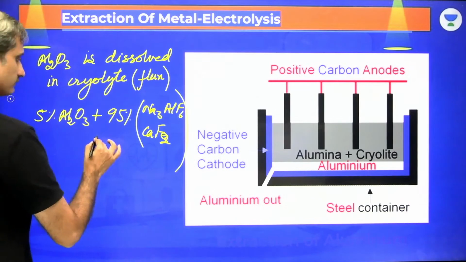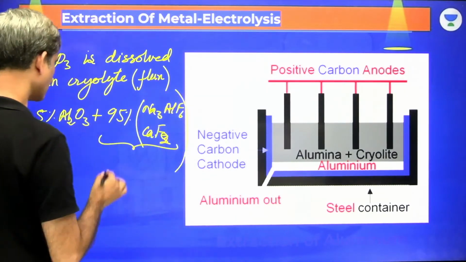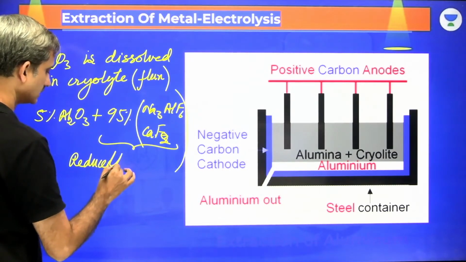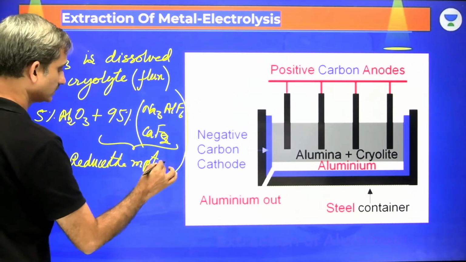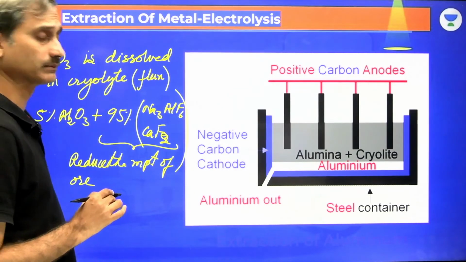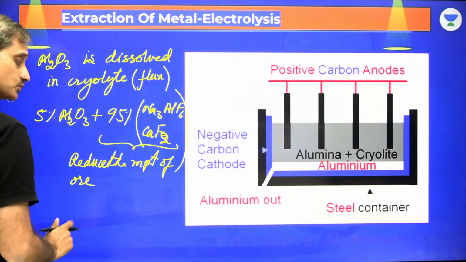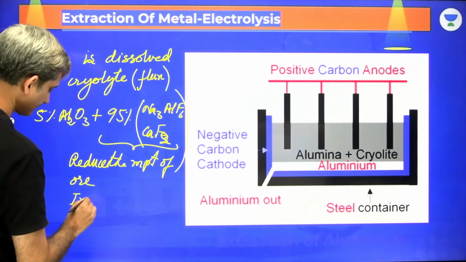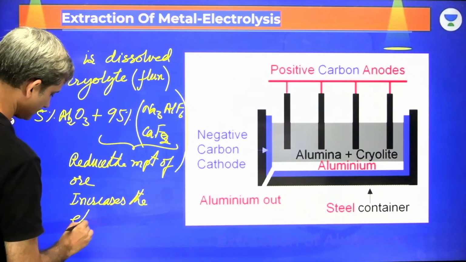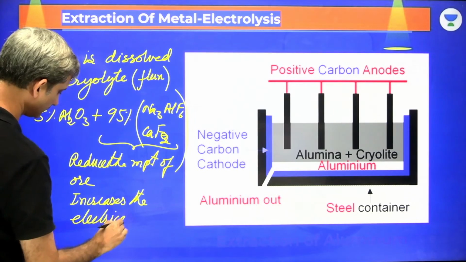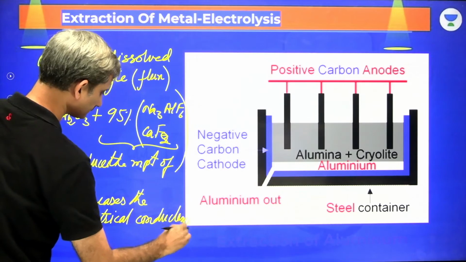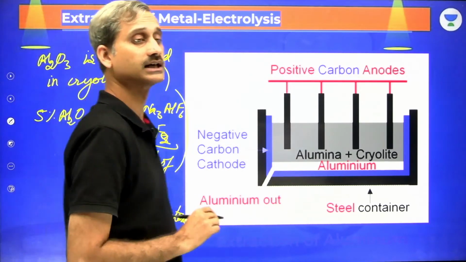Now these impurities, what do they do? What is the function of the cryolite? The function of the cryolite is to reduce the melting point of the ore, and in addition to that, it increases the electrical conductance.